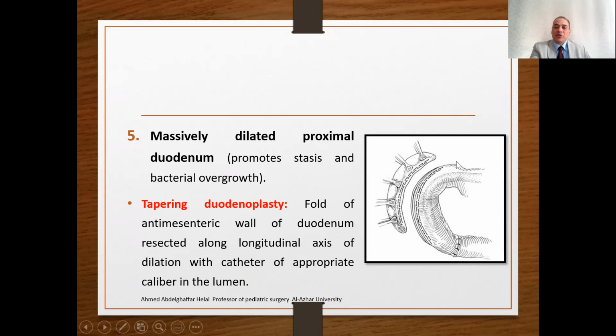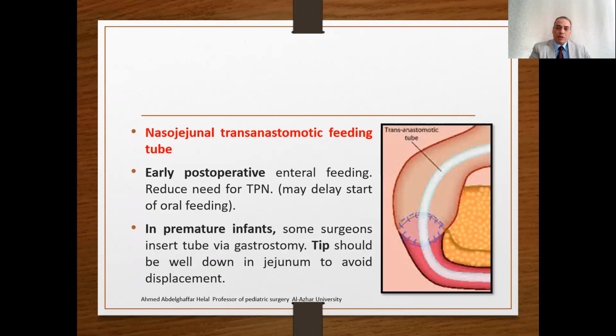wall. This is the anti-mesenteric side, the side without the mesentery. A strip or fold of the anti-mesenteric wall is resected along the longitudinal axis of the dilatation after insertion of an appropriate catheter inside the duodenum, so as not to make a duodenal stenosis. So it is called tapering duodenoplasty. It may be performed with a linear stapler or manually with sutures.